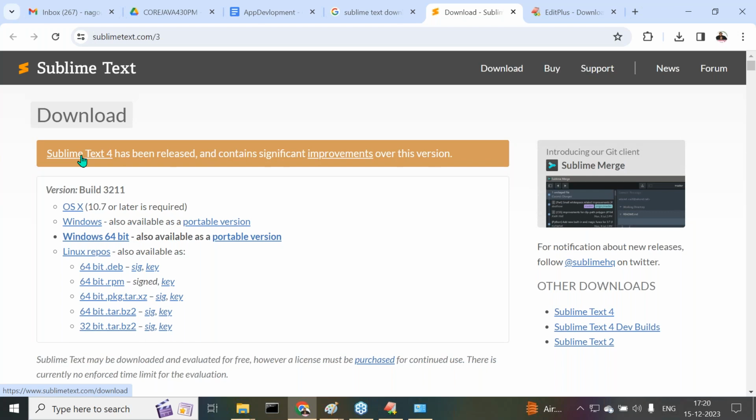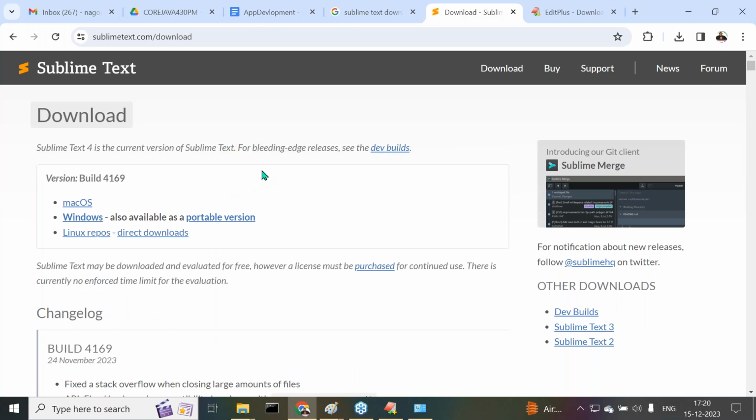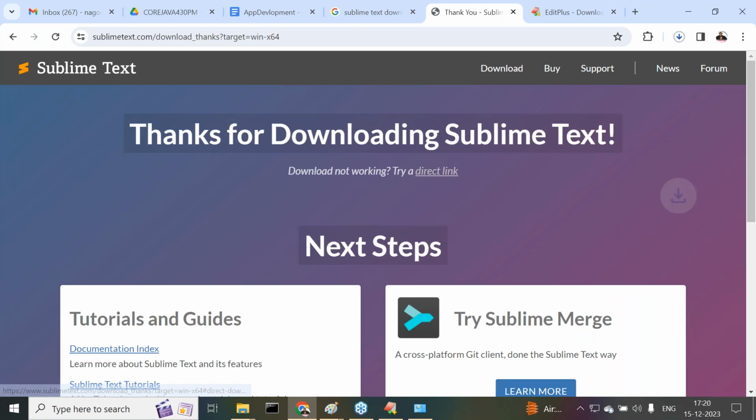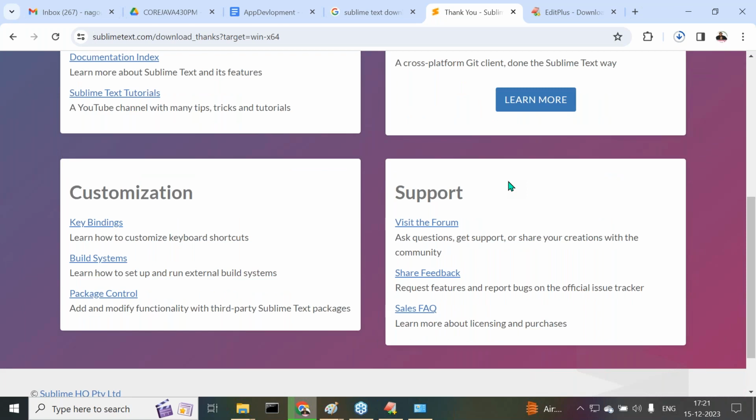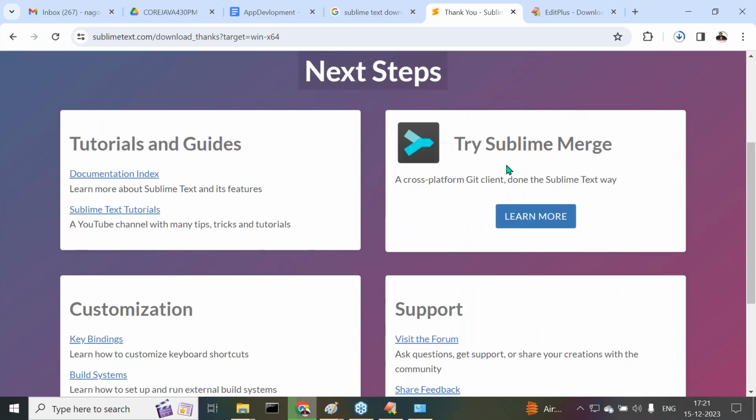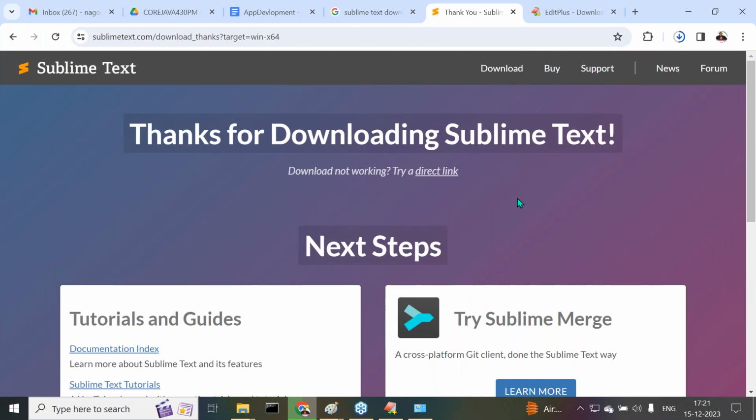Sublime Text 4 has been released and contains significant improvements. Okay, let me check whether it is available or not. Yes, build version 4.1. Okay, fine. It's a newer version here. Now let me click on this Windows version. Thank you for downloading. Now it was started here. Downloading is started. Good support is provided. Try Sublime Merge? Okay, I will think about it later on.